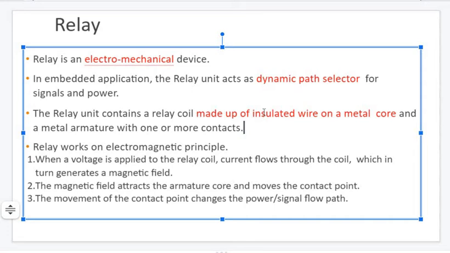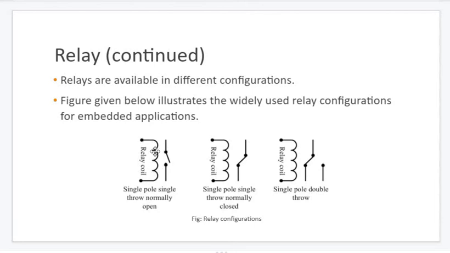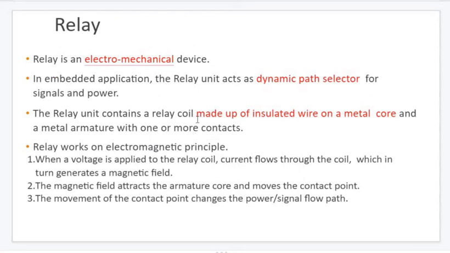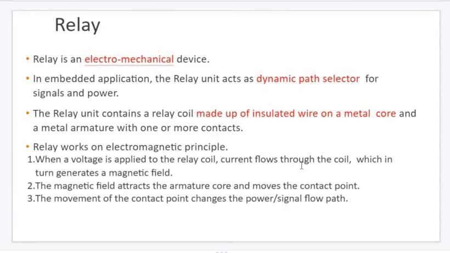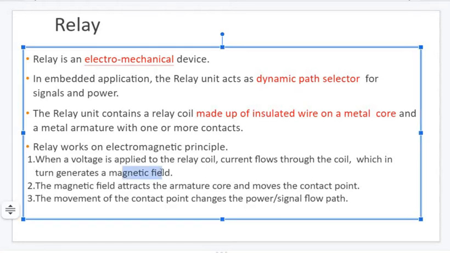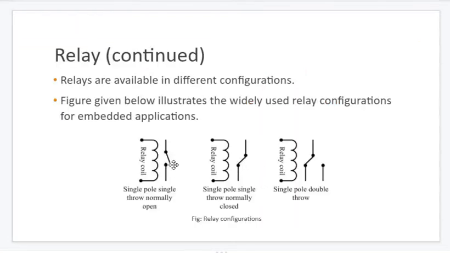Generally these are made up of insulated wire on a metal core. You can see here, first the metal, and on that the insulated wires. How does it work? What is the working principle? First, when voltage is applied to the relay coil, that relay coil creates a magnetic field. I hope you all know that if we supply current over a metal or any coil, it creates a magnetic field. That magnetic field attracts the armature towards the contact point, meaning it is pulled towards the coil because of the field.